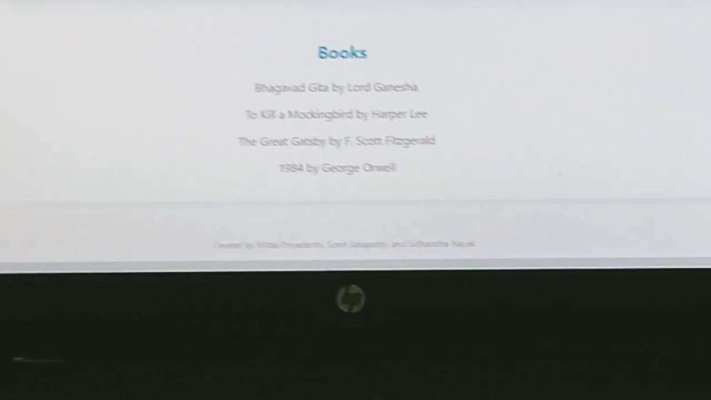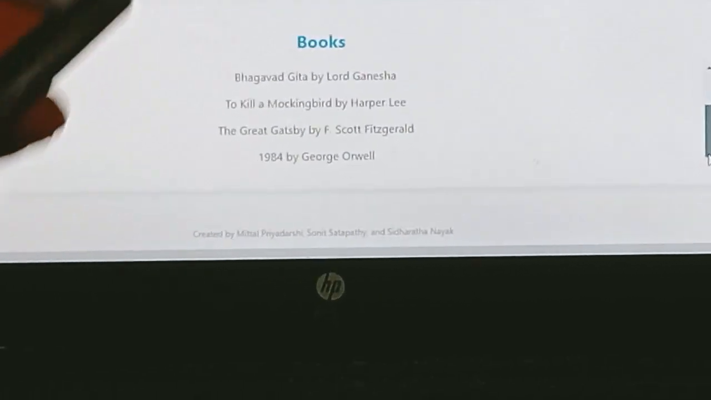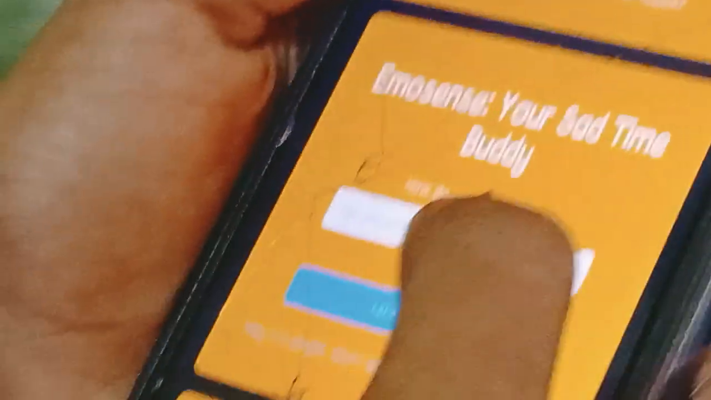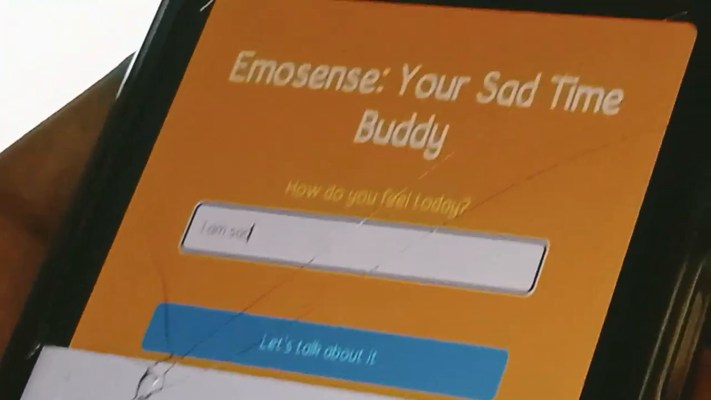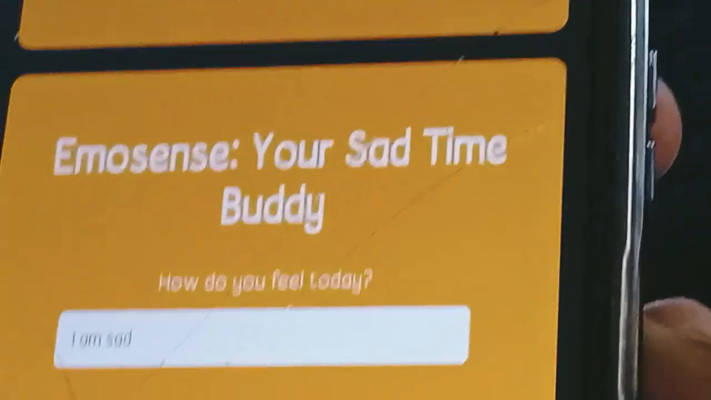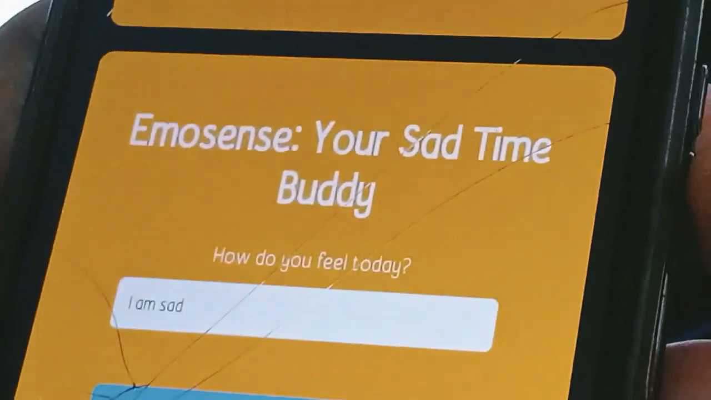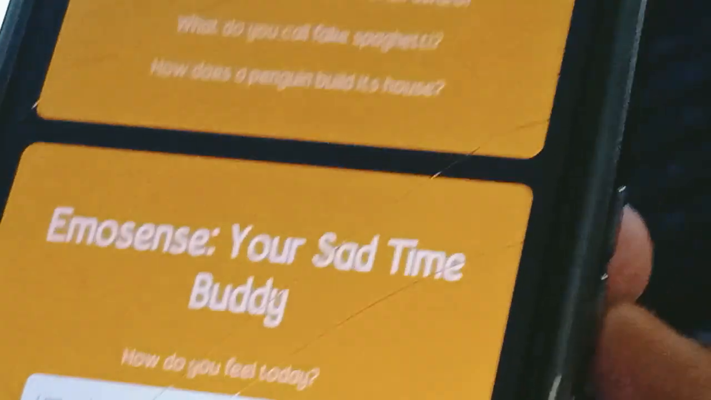So now we are going to see the mobile app. Here is the mobile version of EmoSense. It is the same thing as the laptop website. Here we are going to write the same thing. For example, I am sad today, or I am sad. Then we'll write let's talk about it. Then the website will encourage you by writing that hey, things are going to be okay, stay strong.